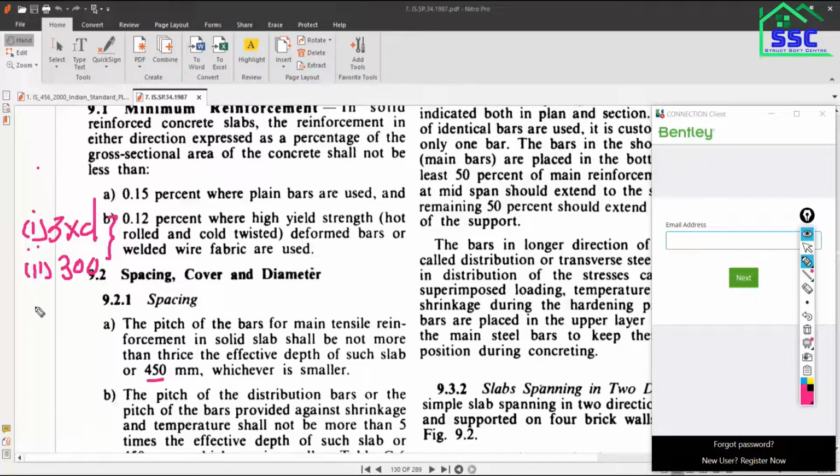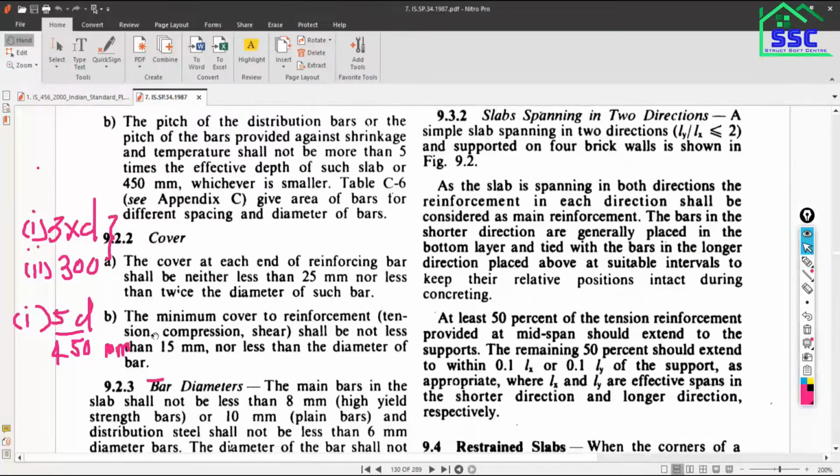Distribution reinforcement is required, and the spacing recommendation is what? 5 times effective depth. This much spacing you have to provide, and the second one is, in no case should the spacing be more than 450 mm. So these two criteria are given for the main and distribution reinforcement, especially for the spacing. Is that clear?